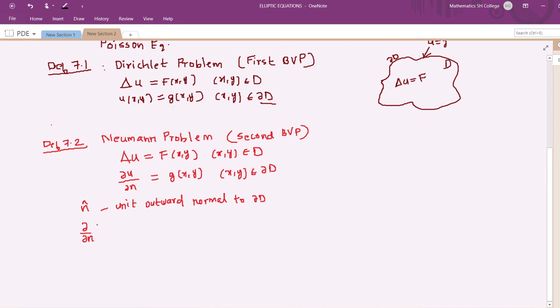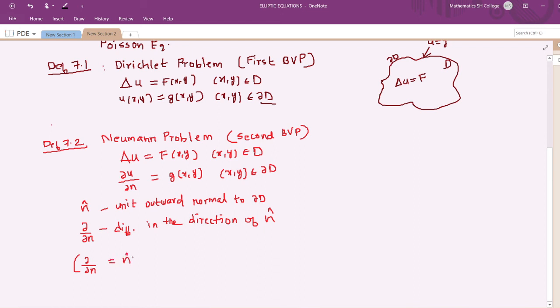So it is the differentiation in the direction of n cap, that is the unit vector. You must have studied in vector analysis that the derivative in the direction of a particular vector is del dot a cap, if a is the unit vector.